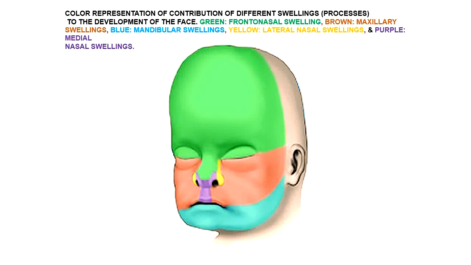And if you concentrate on the colors, this yellow color is for the lateral contribution from the lateral nasal swelling, and purple is representing the contribution by the medial nasal swellings, which are fused with each other and forming the tip of the nose and philtrum part of the upper lip. Lateral part of the upper lip is formed by the maxillary swellings, and you can see this is the region where the maxillary swellings are fused with the medial nasal swellings, and this is the region of the commonest anomaly of the face, cleft upper lip or cleft lip.